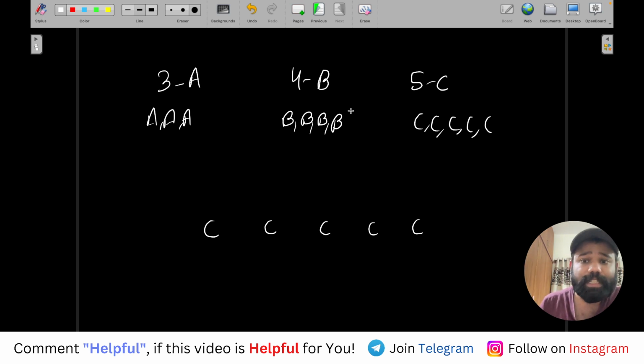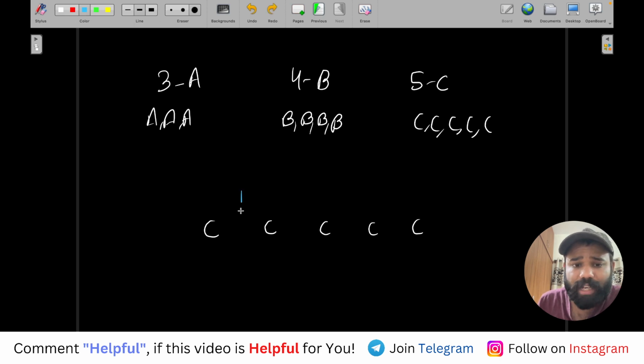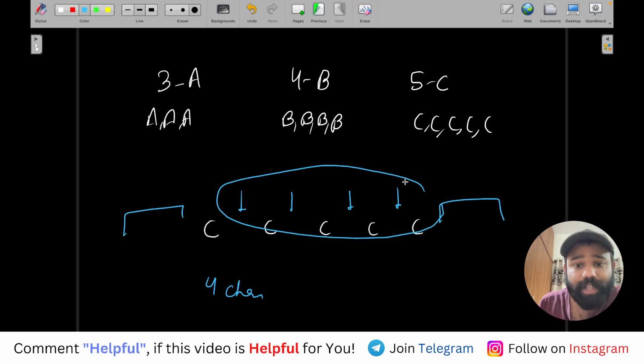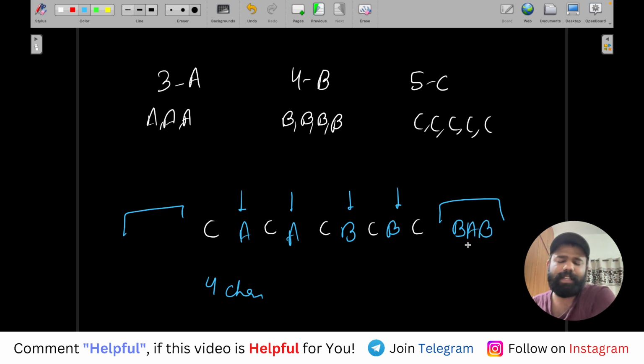The very first thing is, if we have 5 C's present, ultimately you have to put characters between them. So we need at least 4 characters, and more we can place. If you want to place more, you can place before it or after it. But between them, there should be at least 4 characters present, right? So it can be A, then B, and then the remaining B, A, B we can have later, right?